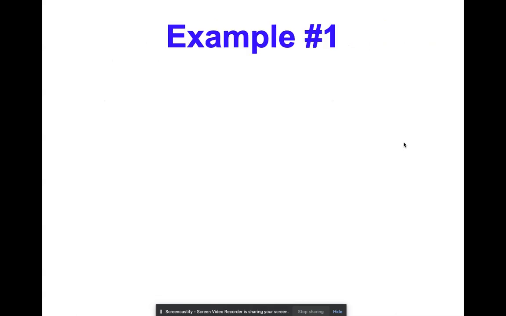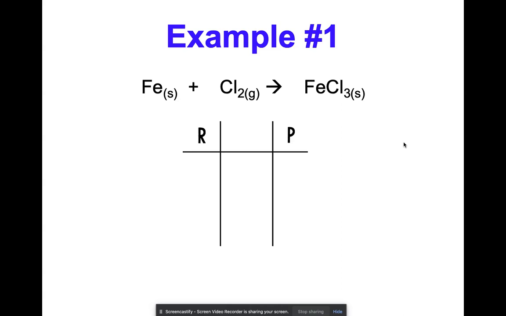So let's go ahead and go through an example. So this is iron and chlorine. A lot of you have not done iron before, but that shouldn't matter when we're balancing. A transition metal shouldn't matter when we're balancing.